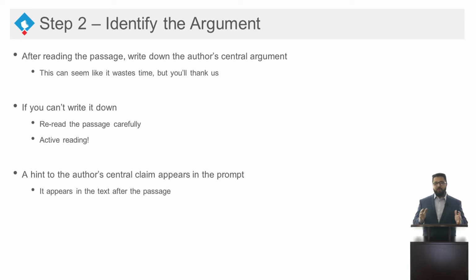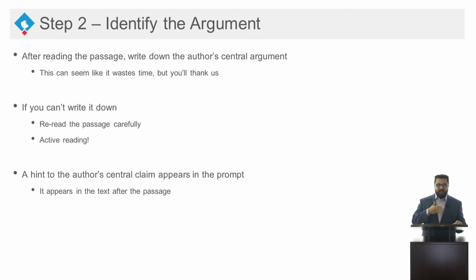In step 2, we're going to identify the argument, right? So after you read the passage, hopefully you've already completed reading the passage that was in the Spiral book. The first thing you want to do is to write down the author's central argument without doing anything else. As soon as you read the passage, you want to write down what you thought the author's central argument was. And this seems like it might be a waste of time, but it's not. It should take you like 10 seconds to write that.